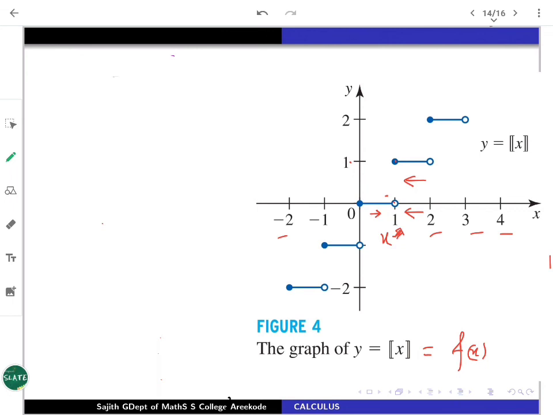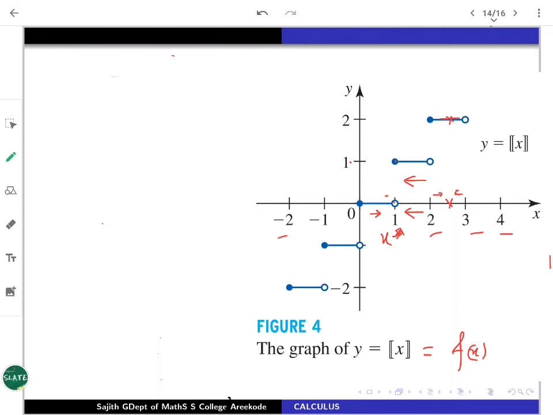The function is discontinuous there. At all other points you will obviously get continuity, because for example, if you are looking at 2.5, this is the graph, a constant function at this level. If you are approaching 2.5 from right or left, you'll be moving around this, and a constant function is going to be continuous. Such examples will nourish us to master continuity and different kinds of discontinuities too.